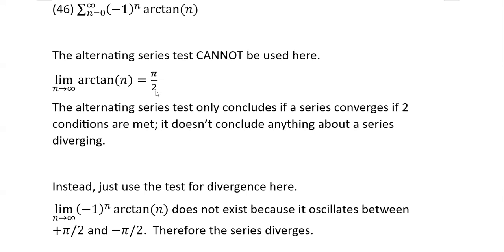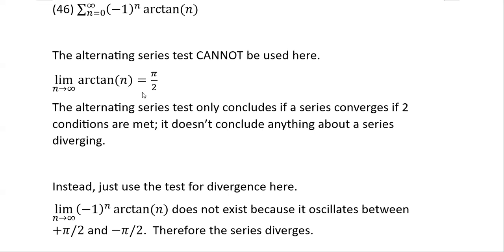Look at the conditions and the conclusion of the alternating series test one more time. It says if the limit is 0 and it's a decreasing sequence, then it converges. It doesn't say that if this limit's not 0, then it diverges. So you cannot use the alternating series test here. You cannot. I have to emphasize that. This is a typical trick question. Don't get fooled. Instead, precisely because the limit is not 0, we can use the test for divergence here.